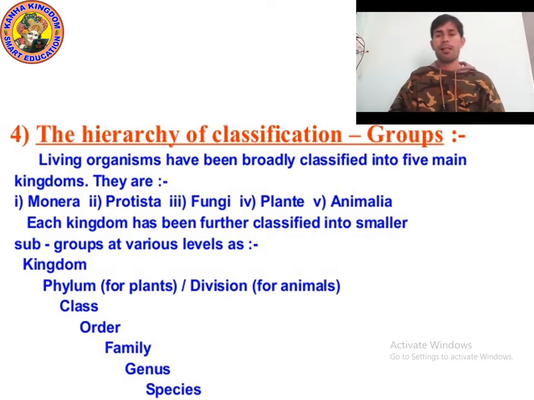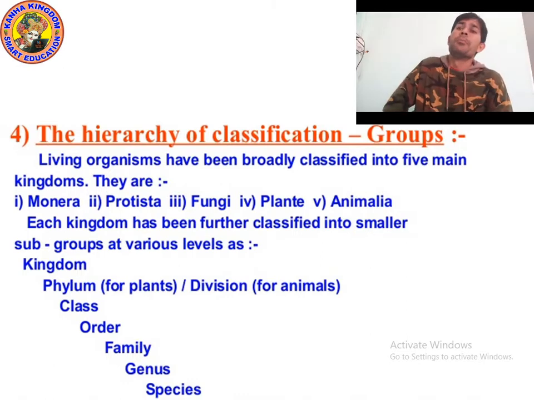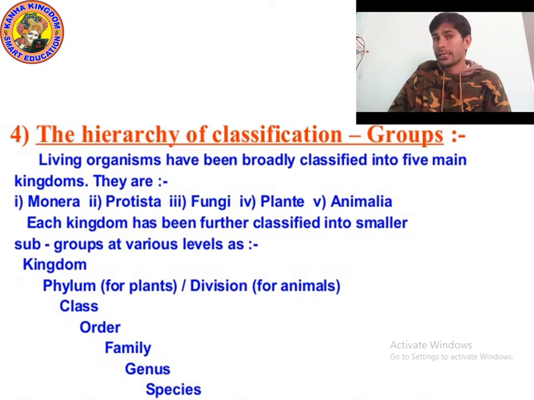First is Monera, second is Protista, third is Fungi, fourth is Plantae, and fifth is Animalia. There are five kingdoms.